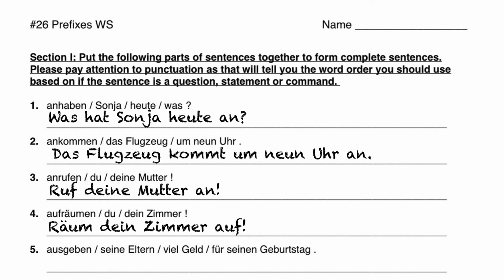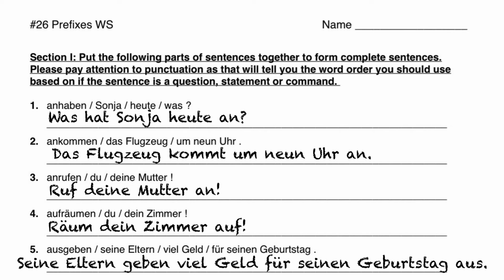Räum dein Zimmer auf. Nummer 5. Geben is to give, but ausgeben doesn't necessarily mean to give out, as in to hand out things to people. It actually means to spend. So in this sentence we say, his parents are spending a lot of money for his birthday. So we start off with his parents, because that's the subject, conjugate geben to go with the parents, which is still geben, and then we have to have a lot of money, viel Geld. Then what for, seinen Geburtstag, for his birthday, and then at the end of the sentence we have our separable prefix, aus. Seine Eltern geben viel Geld für seinen Geburtstag aus.